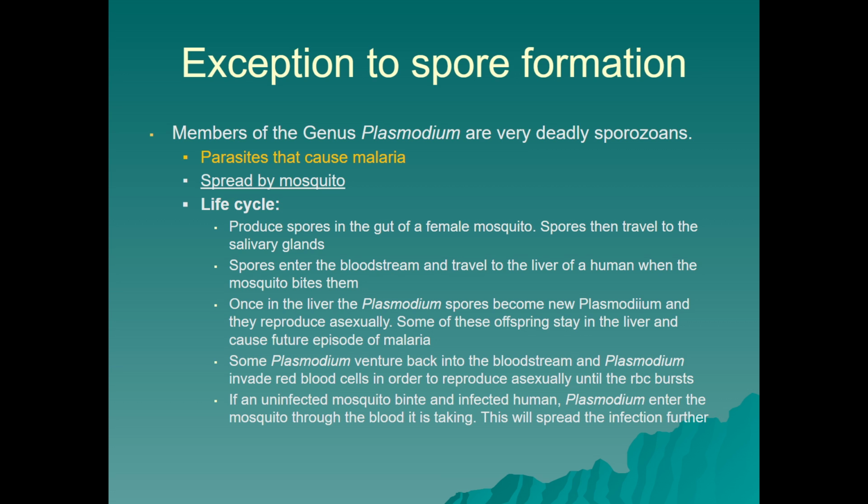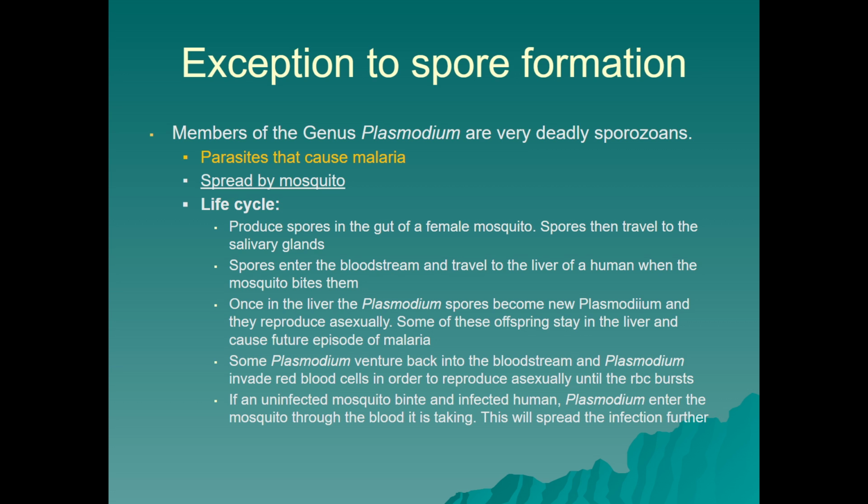Now, some Plasmodium venture back into the bloodstream, and the Plasmodium invade red blood cells in order to reproduce asexually until the red blood cell bursts. If an uninfected mosquito bites an infected human, Plasmodium enter the mosquito through the blood it is taking, and that's going to allow for further spread of the infection. So Plasmodium, that genus, is in the phylum Sporozoans.